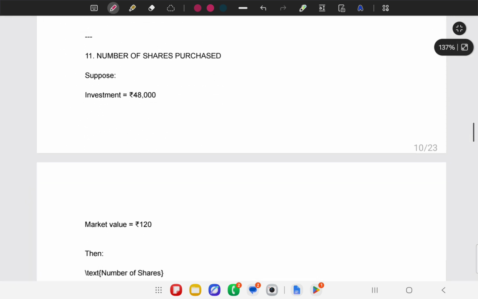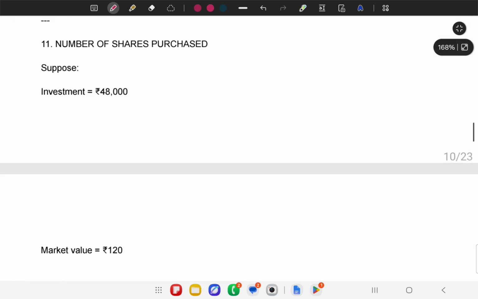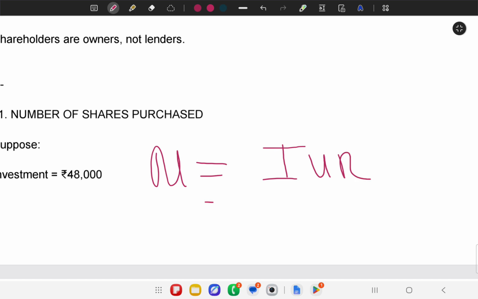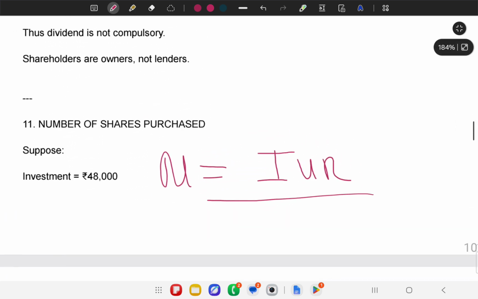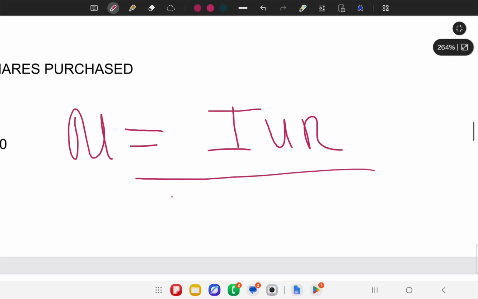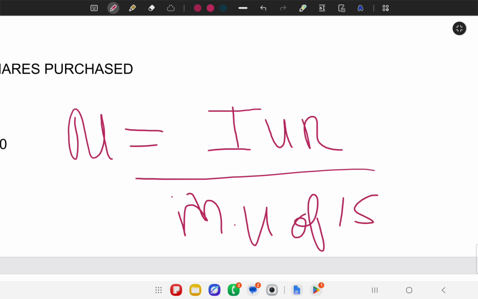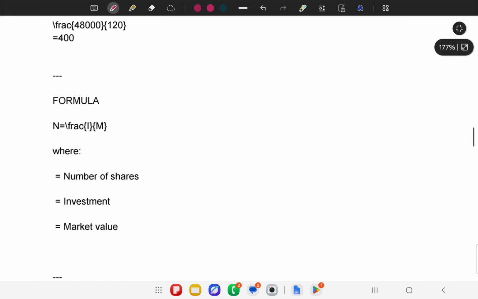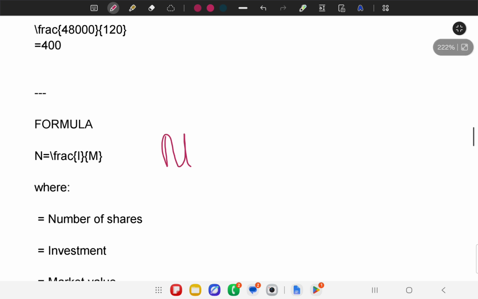Number of shares purchased. Suppose an investment is there, and you know the market value. The number of shares is a simple formula: number of shares equals how much you have invested, divided by the market value of one share. This is a simple mathematical formula, nothing special. The formula is this, which I will write again: I divided by M.